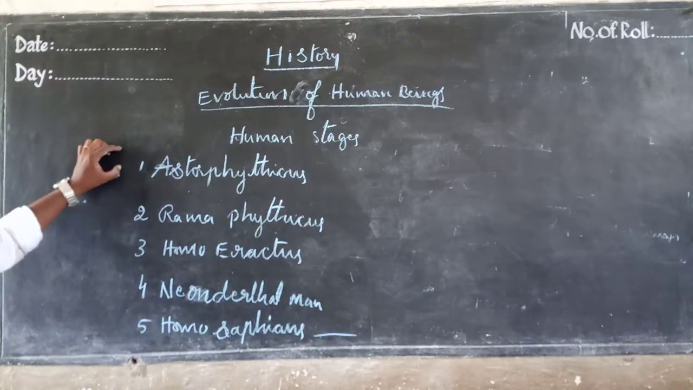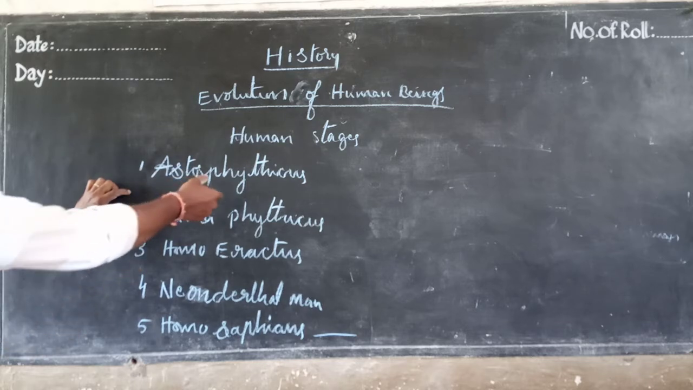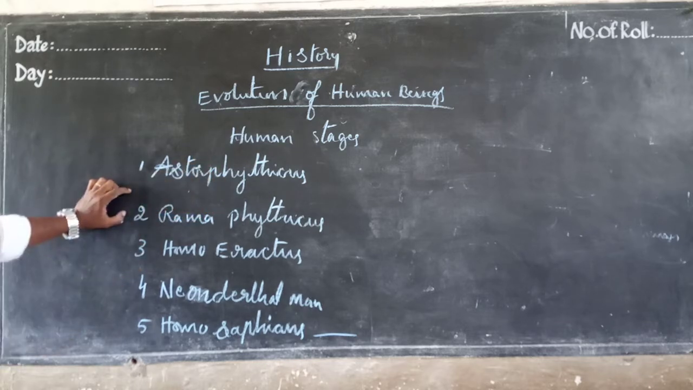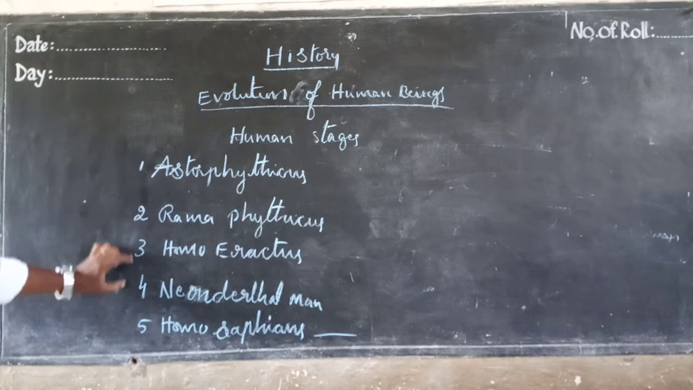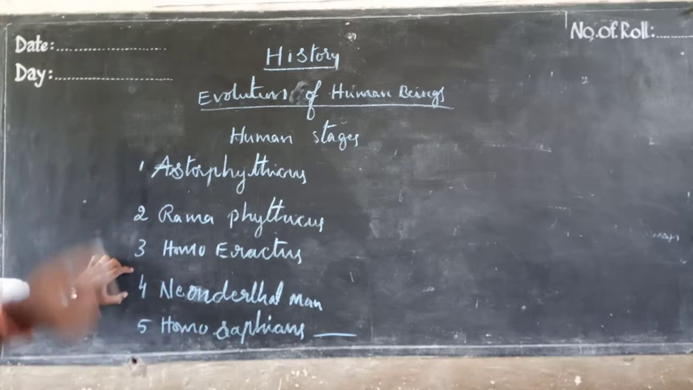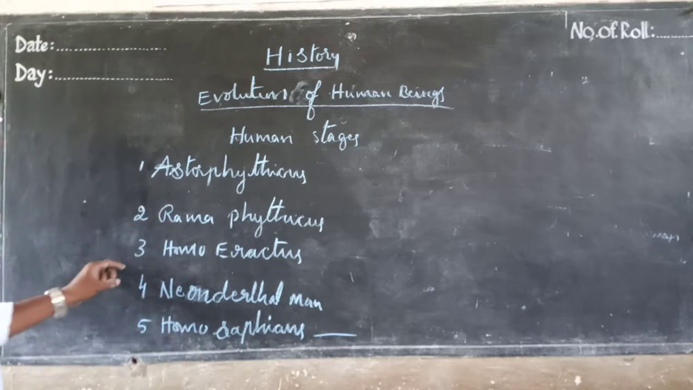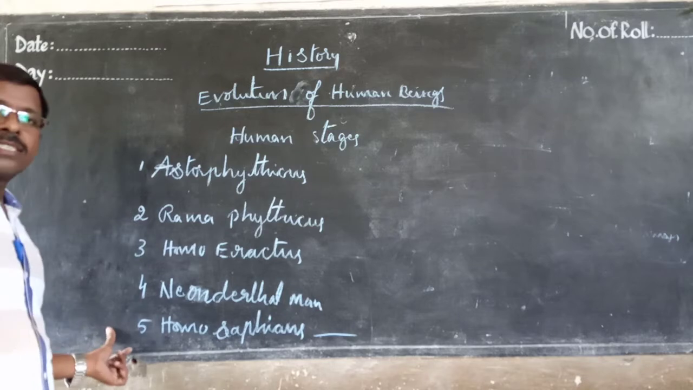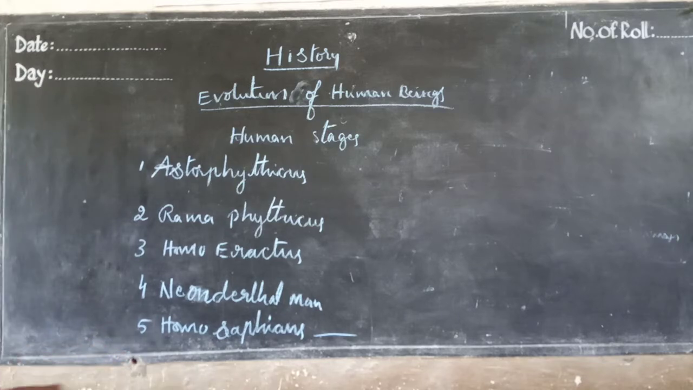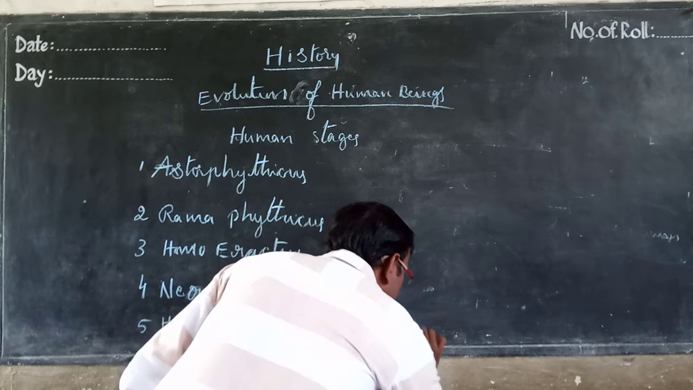Understood? Australopithecus, Ramapithecus. These are all human stages, but they are totally like animals. Ramapithecus, Homo erectus, Neanderthal man, somewhat related to man, like a man, but not fully man. And after that, Homo sapiens, who are also called Cro-Magnons.